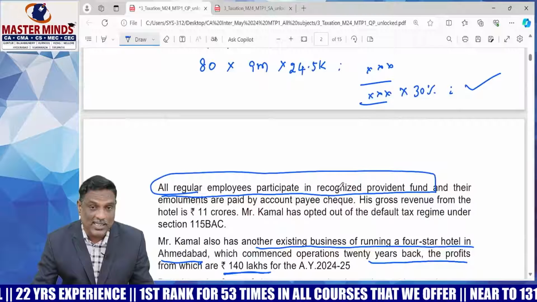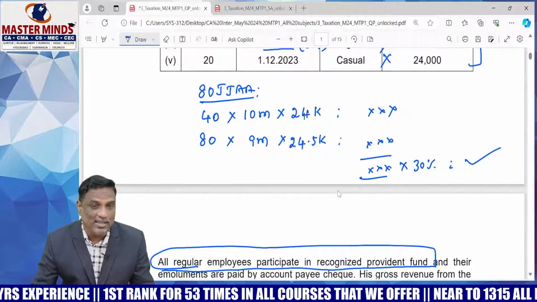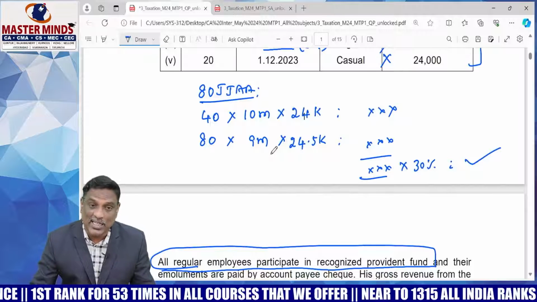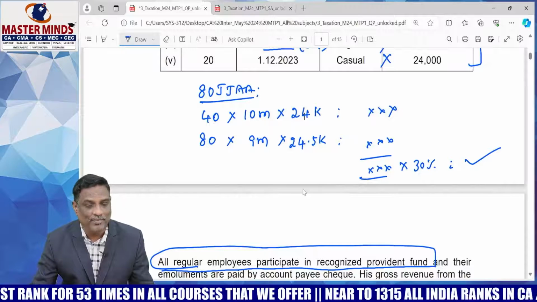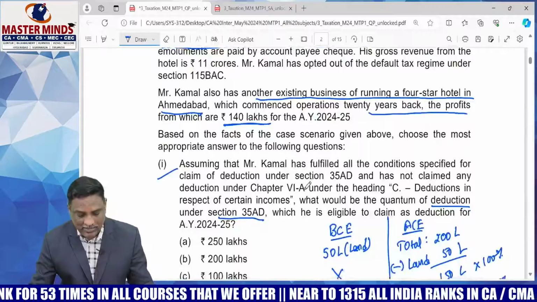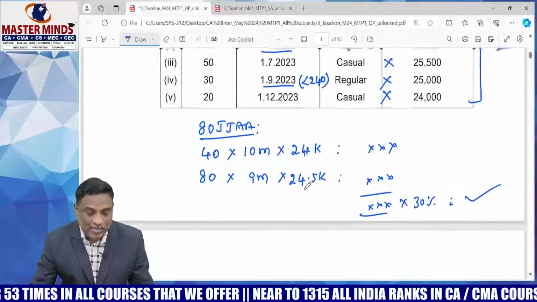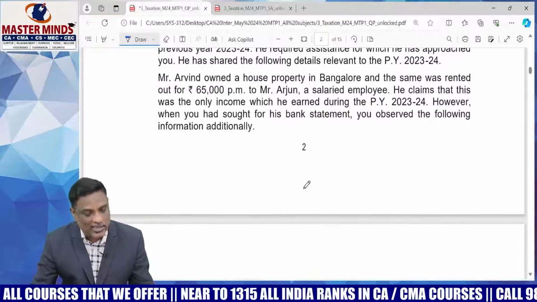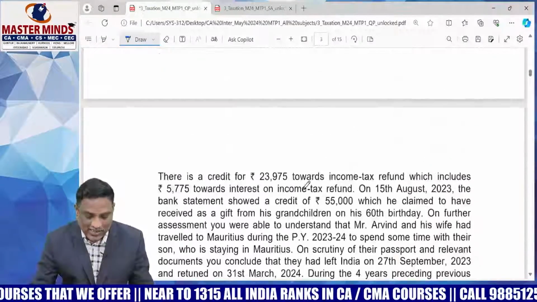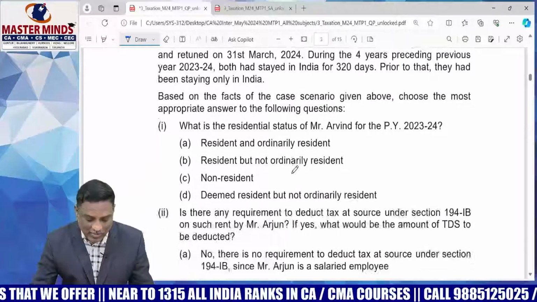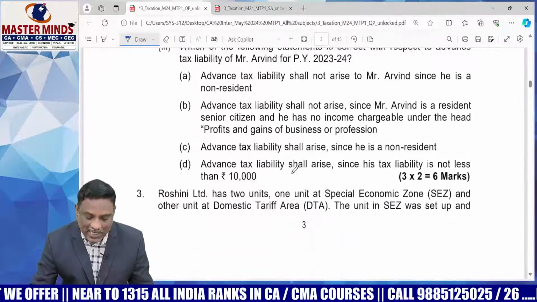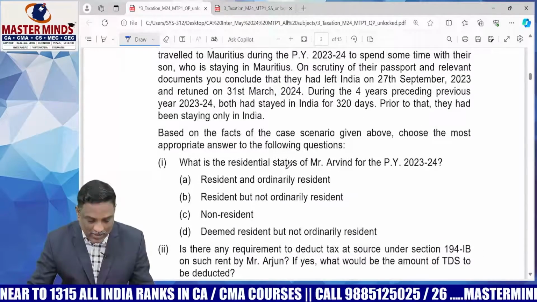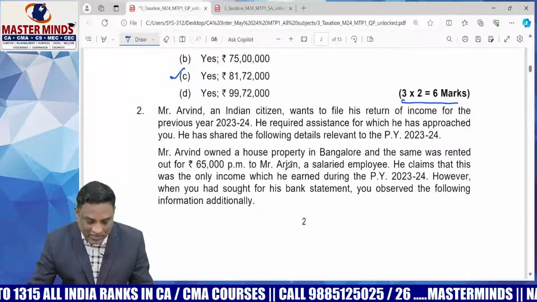80JJAA is an important section, mainly for the upcoming examination. Please verify it carefully, as some of the employees are not eligible for deduction. Okay, next. This is a scenario based question, and the second question is also a case scenario. This is the information, and below that there are 3 MCQs, carrying 2 marks each, total 6 marks. So 3 MCQs, again a scenario based question.